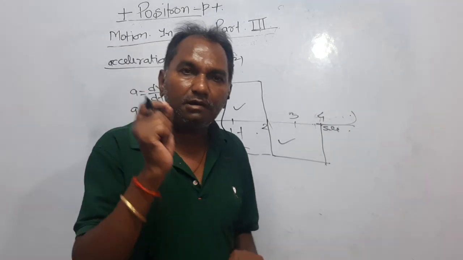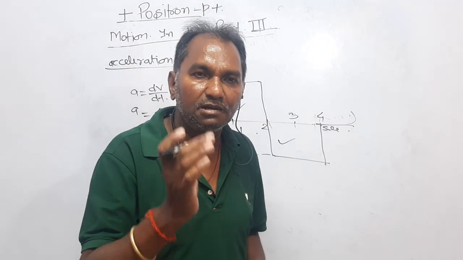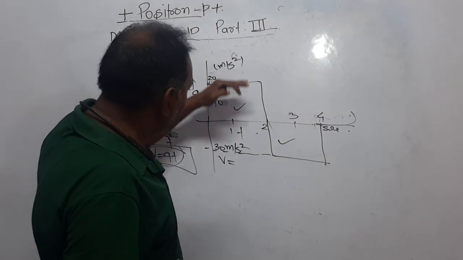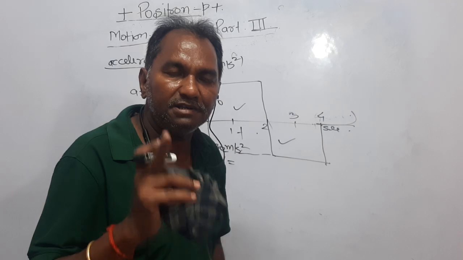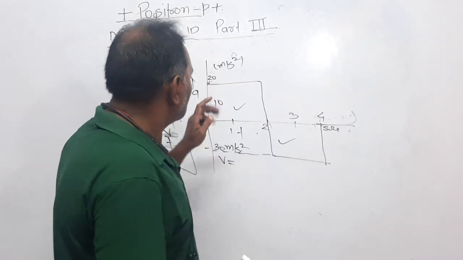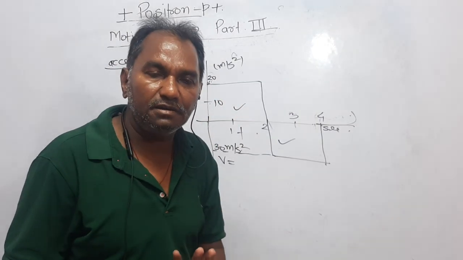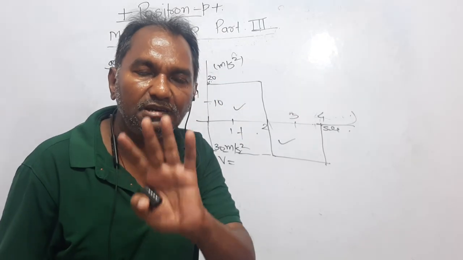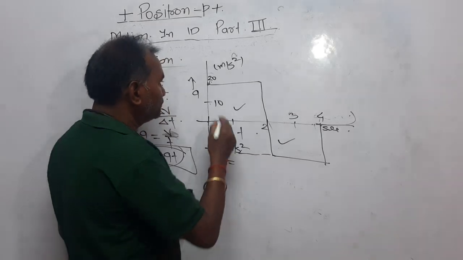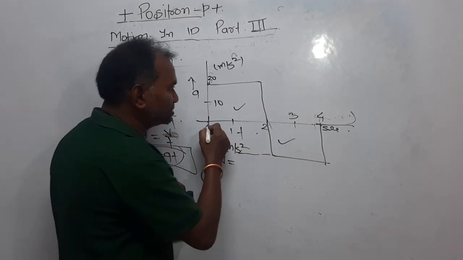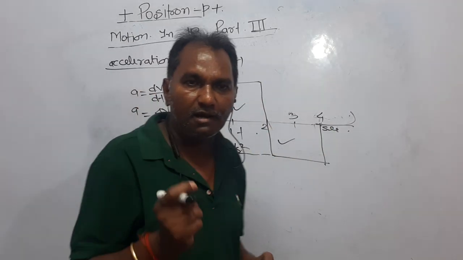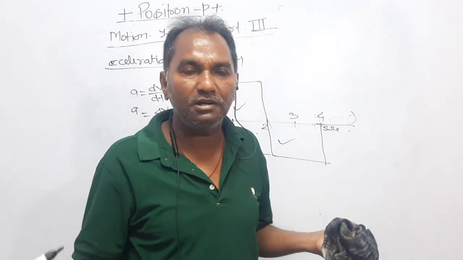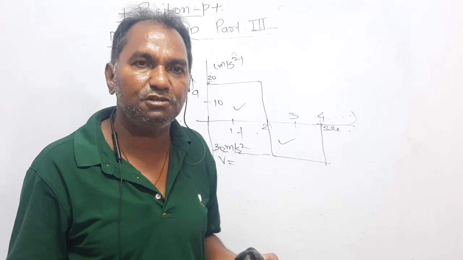If the graph is between acceleration and time, then the area between the curve and x-axis represents either velocity or speed. If you are concerned with the sign, then it is a velocity, and if you are not concerned with the sign, then it is a speed. Dear students, we have to find out the velocity first from 0 to 4 seconds. And as I already said, when you are talking about velocity from 0 to 4 seconds, then undoubtedly we are talking about average velocity.